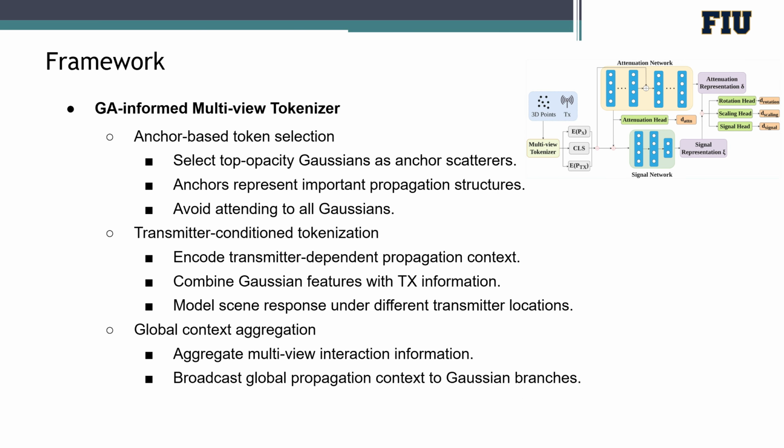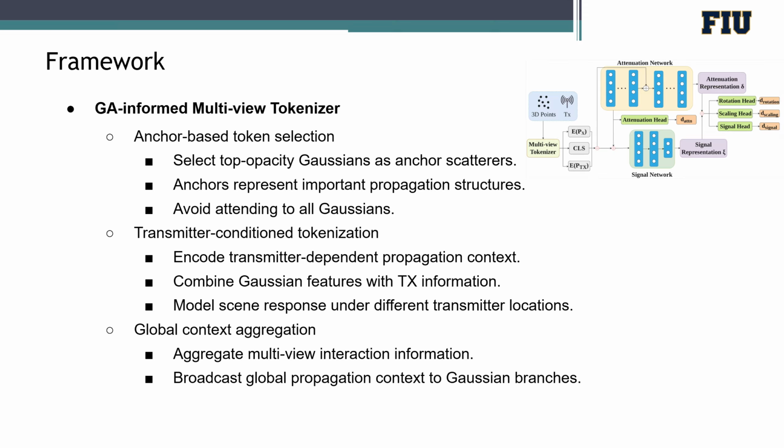The second key component is the GA-informed multi-view tokenizer. Directly applying attention to all Gaussians would be computationally expensive and may include many less relevant primitives. Therefore, our tokenizer selects the top-opacity Gaussians as anchor scatterers. These anchors usually correspond to important propagation structures such as walls, obstacles, and other strong reflecting regions.